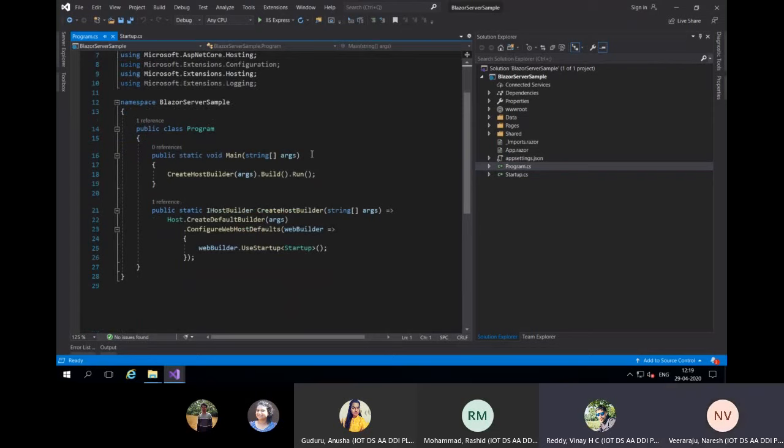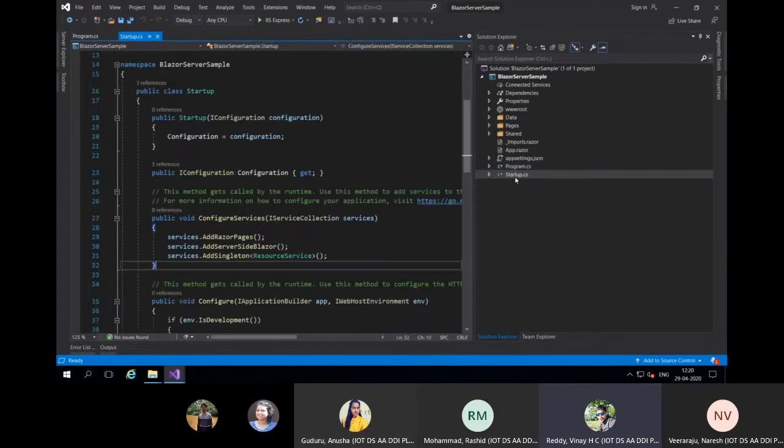In a console application, basically you'll have this main function, right? Very first time when this application launches, this is the first place it will be called. As part of that, you can see in line number 25 where you mention what your startup is. In this startup, can you go to the startup?